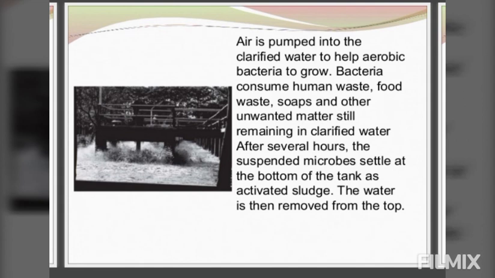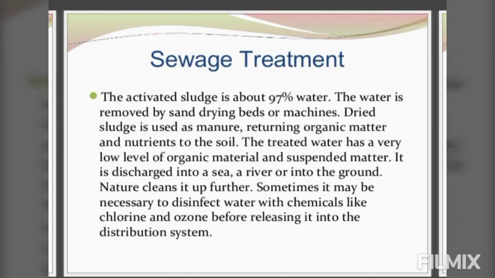The suspended microbes settle at the bottom of the tank as activated sludge. About 90% of the activated sludge is water. The water is removed from the top by sand drying beds or machine. The sludge is dried and used as manure. The treated water now contains a low percentage of organic and suspended matter, as most of the impurities have now been removed from this water. It is discharged into water bodies or into the ground.